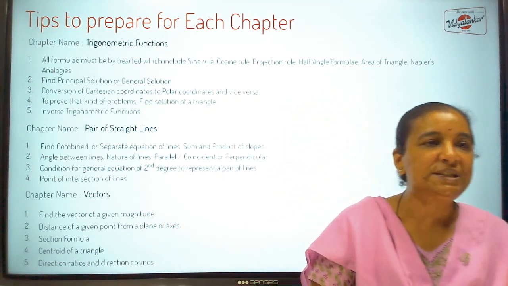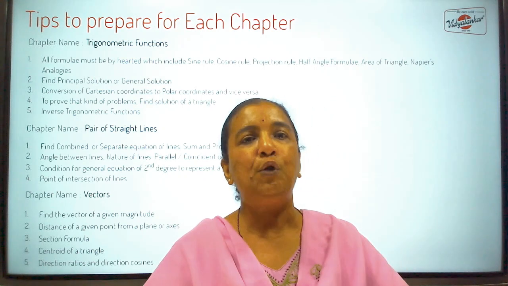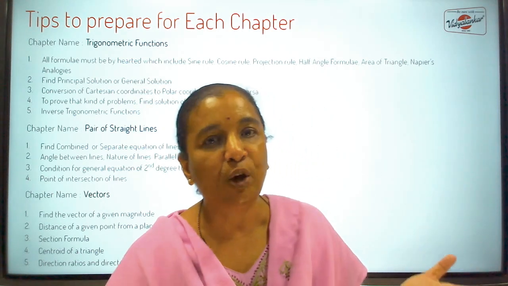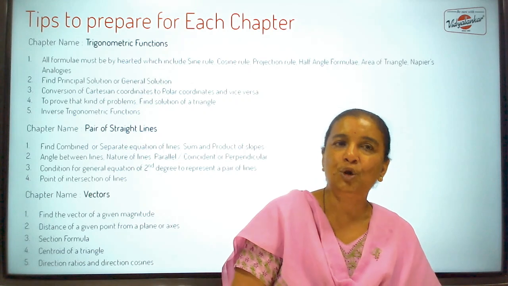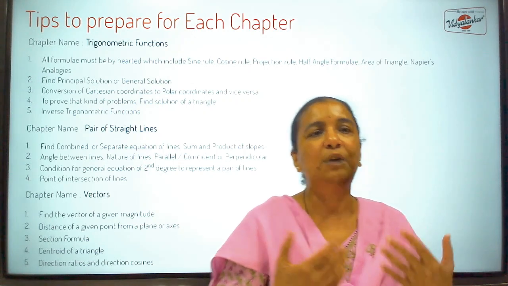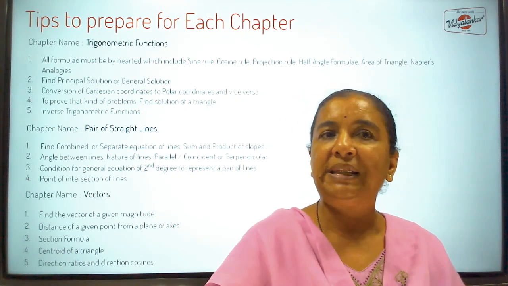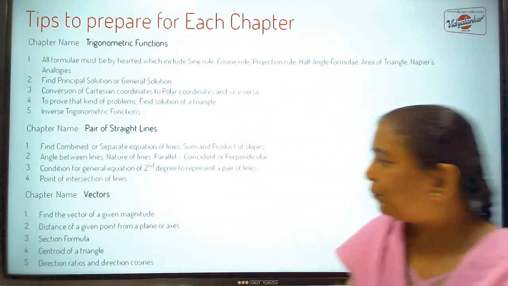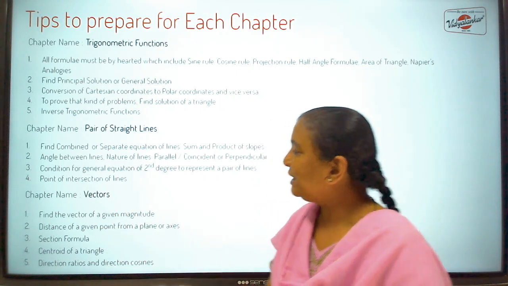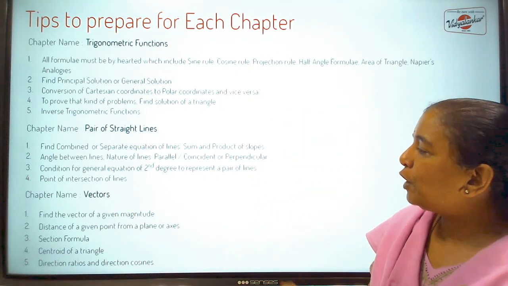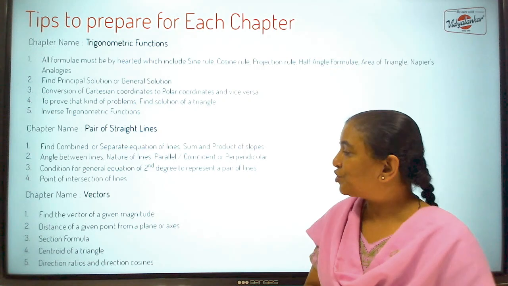Similar thing happens with centroid of a triangle. They give you coordinates of 3 vertices, and ask you to determine centroid, or they will give you coordinates of the centroid, ask you to determine coordinates of one of the vertex. Okay. So this section formula and centroid formula, if you know the formulae well, the questions are very straight.